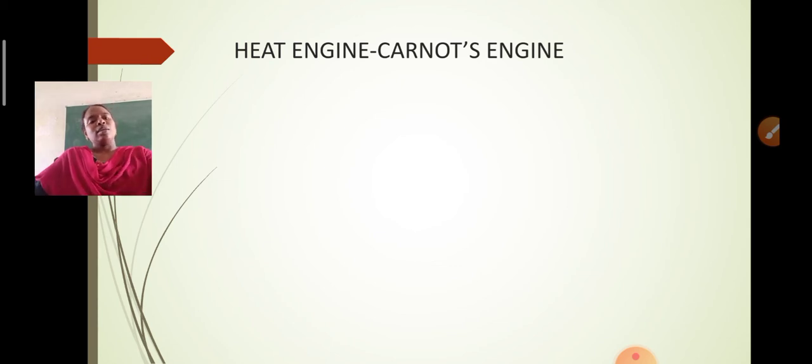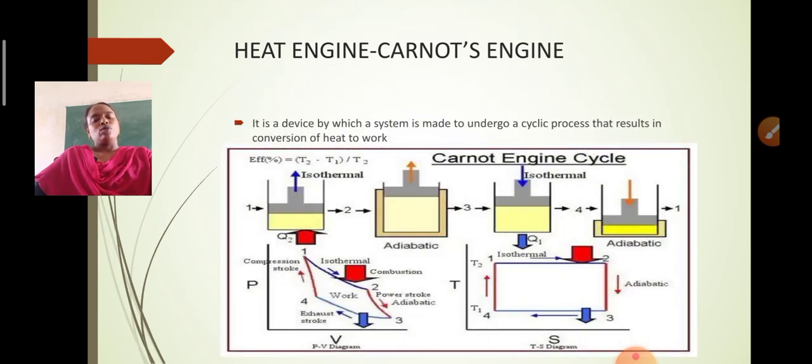So we can say a heat engine is a device which undergoes a cyclic process, which results in the conversion of heat into work. If you observe the figure clearly, there is Carnot's engine, in which we have four parts: the first one is the working substance, the second is the insulating stand, the third is the source, and the fourth is the sink.